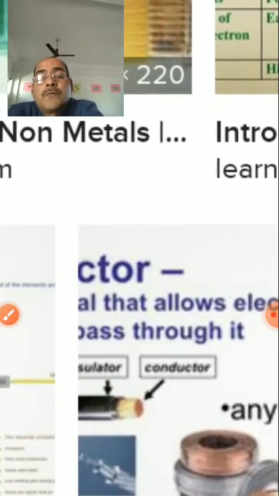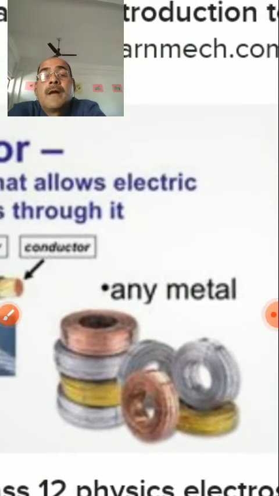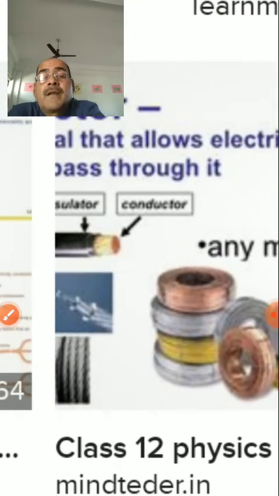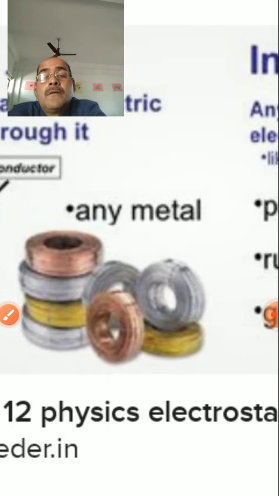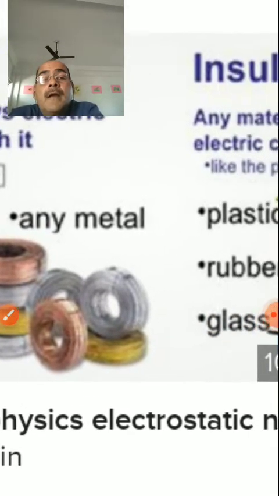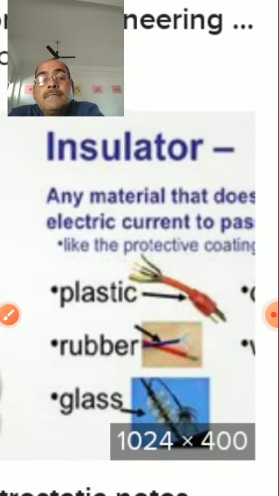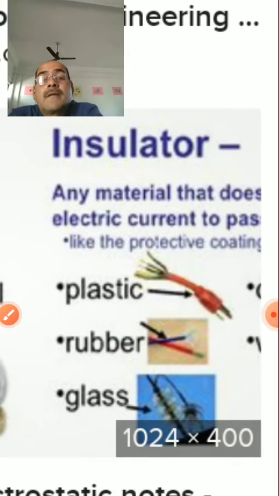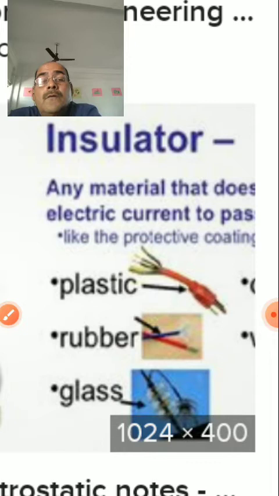My dear students, come to the next visual, where we are looking at some examples of metals and non-metals. The visual shows different wires: aluminum wire, copper wire, and other wires. Insulators are materials through which electric current does not pass.